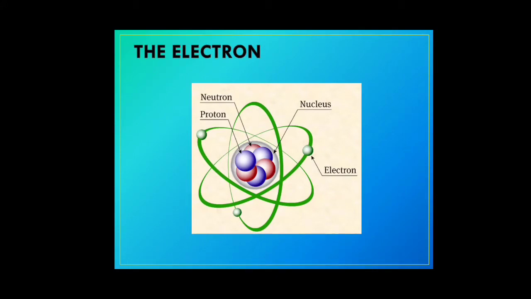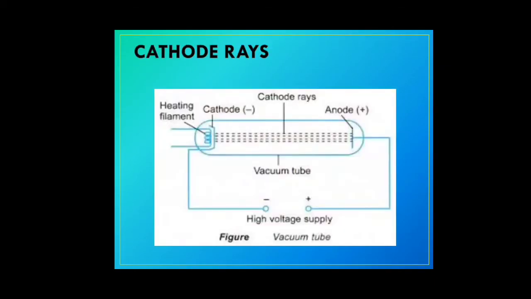First, the electron. As we discussed, the electron is a very tiny particle and it carries a negative charge. It's moving in the orbits of an atom. How did they come to make this discovery? This discovery was done by J.J. Thomson using the cathode ray tube. A cathode ray tube was taken in which one end contained a metal sheet called the cathode and the other end had an anode.